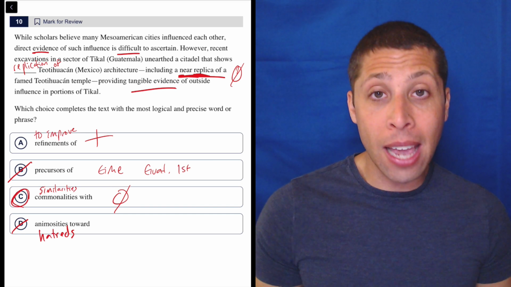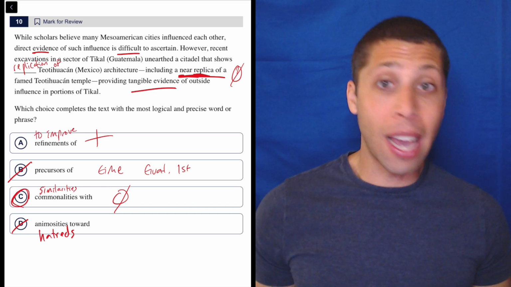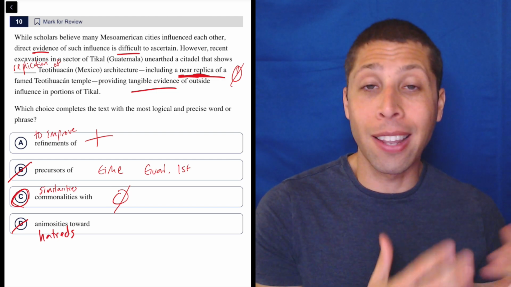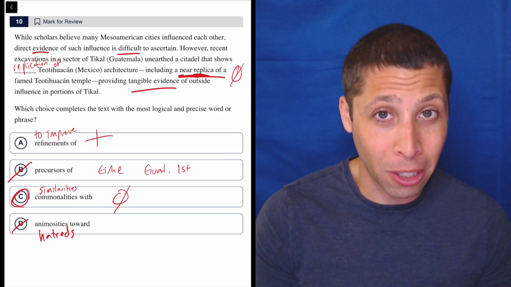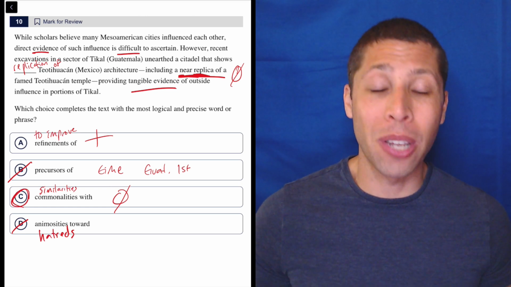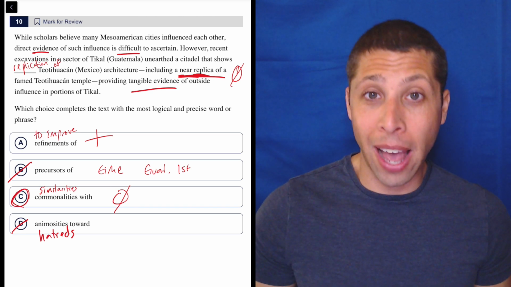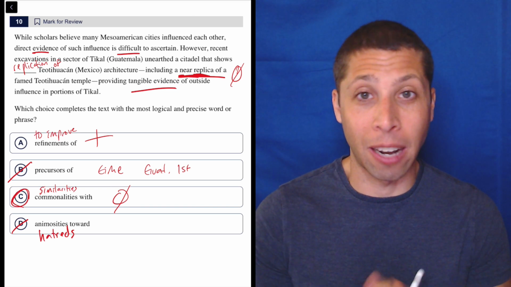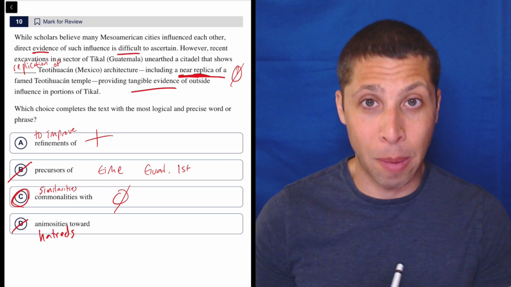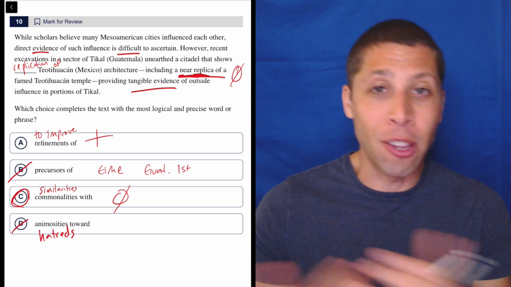So if you picked A, it's basically because you made an assumption, and we do not have any evidence of that assumption. We do not know that the Guatemala temple is better than the Mexico temple. We just know that they're similar, so we have to pick the word that doesn't add anything else and keeps it as vague and weak as possible, and that is choice C. It's a really good question for that because it shows us how the SAT can manipulate us sometimes, but we still follow the same rules as always. There is clear evidence in this passage for what we want, and I did just copy a definition that was given to me later on and use that in the blank.